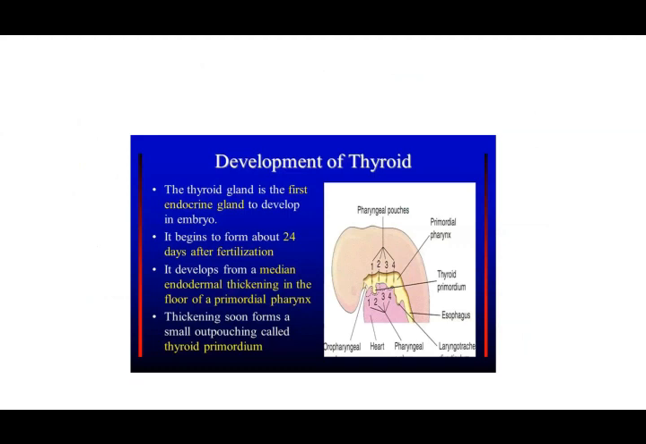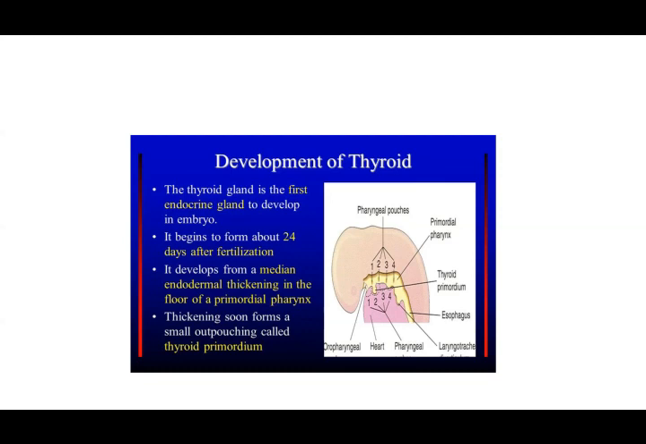If you see this picture, a side view, there are the different arches which are seen, and then from the pharynx back you have the esophagus, then you have the opening of the oral cavity, then you have the heart. The thyroid, the first endocrine gland to develop in the embryo, 24 days after fertilization, develops from a medial endodermal thickening in the floor of this primordial pharynx. If you see this, it soon forms a small outpocketing that is called your thyroid primordium. In this diagram, this is an outpocketing from the floor, a protrusion that is forming a pouch called your thyroid primordium.